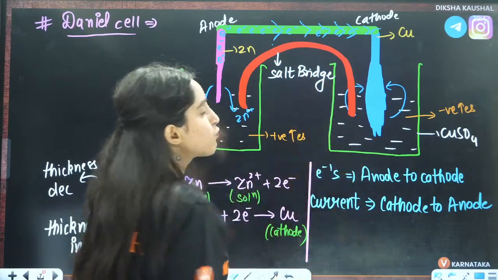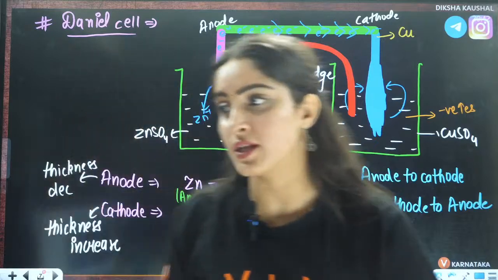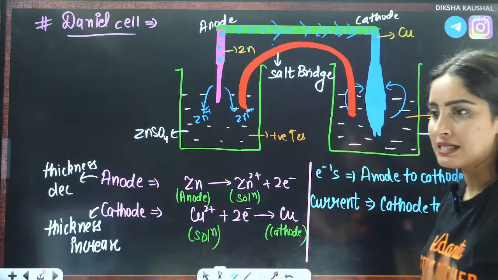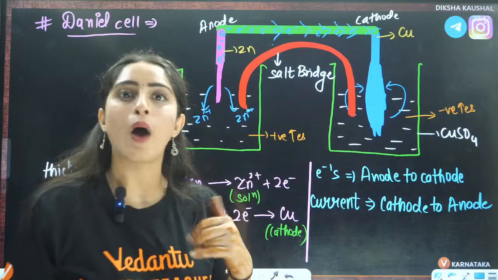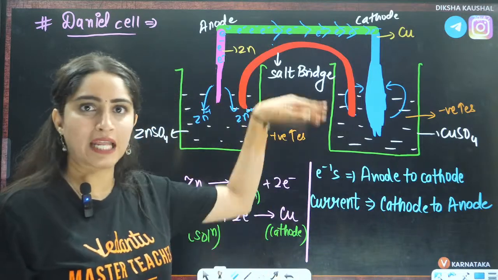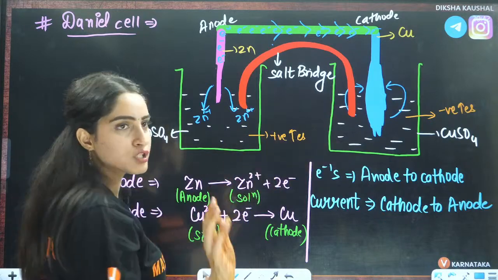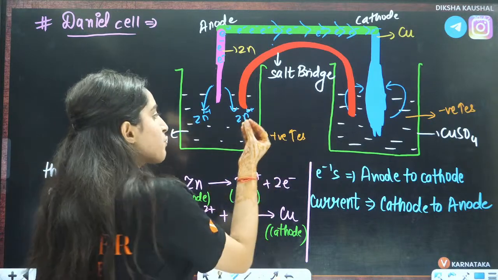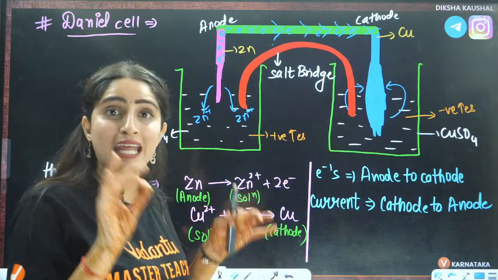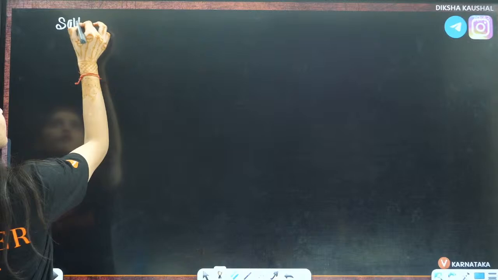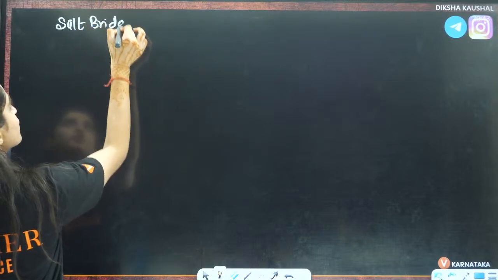Now, let us see why this is added and all the properties of the salt bridge on the next page, right? First thing is why this was there in the Daniell cell itself. Because in this, the electrical neutrality of the solution is not stable now. It is positive, it is negative. So to maintain the electrical neutrality, you can write here why the salt bridge was used.